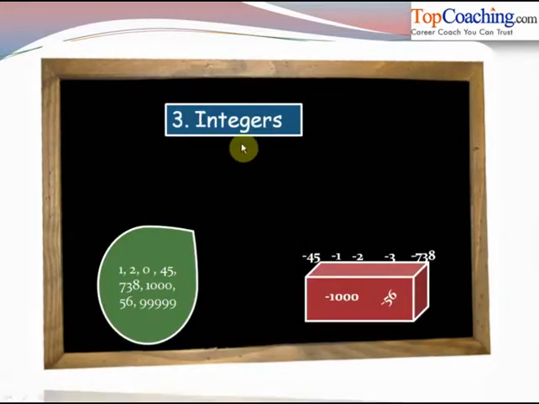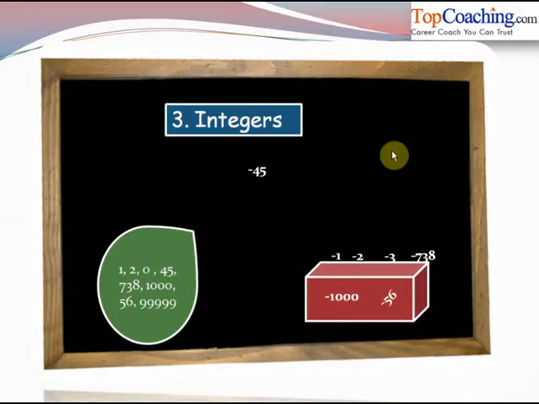The next is integers. Now what are integers? Again, we consider this bag. It has the numbers 1, 2, 0, 45, 738, 1000, 56, 99,999 and so on. So this bag consists of all the whole numbers, and whole numbers are denoted by W. Now again we have this box and it contains all negative integers like minus 45, minus 1, minus 2, minus 3 and so on, all the negative numbers.